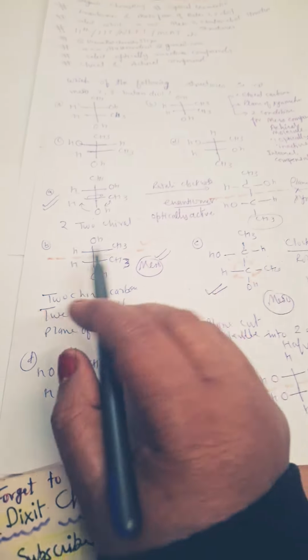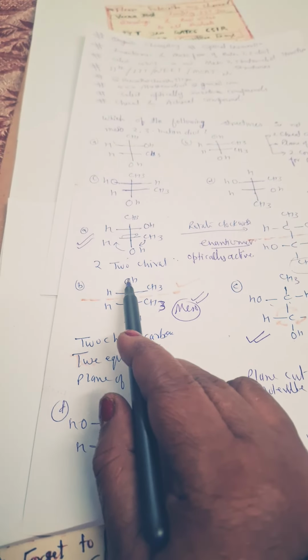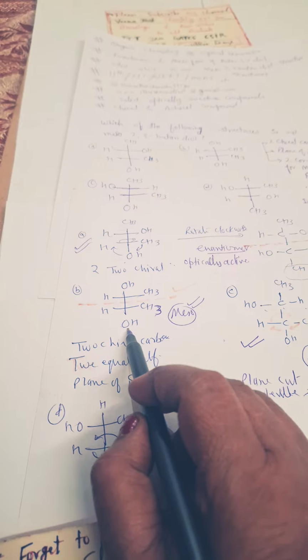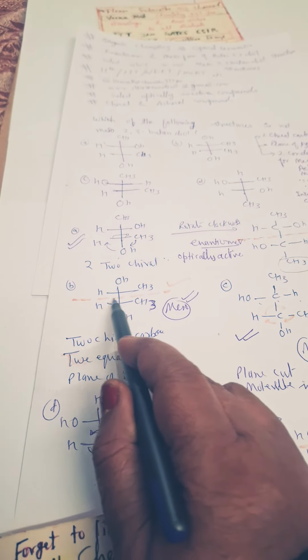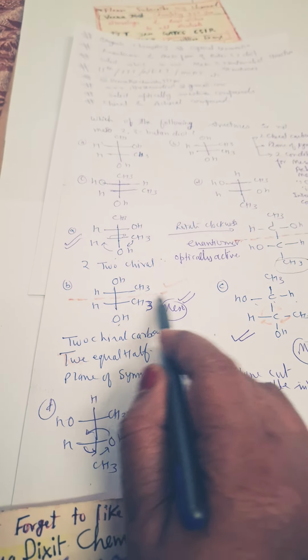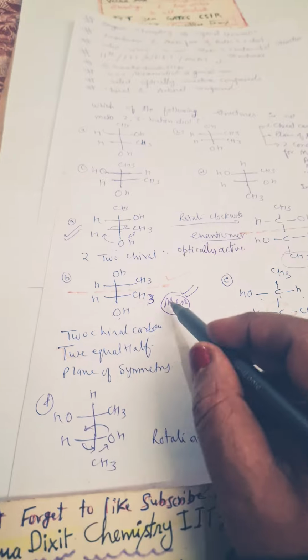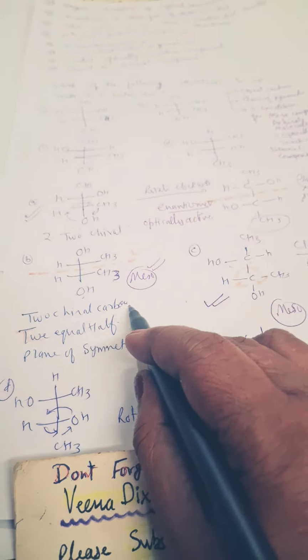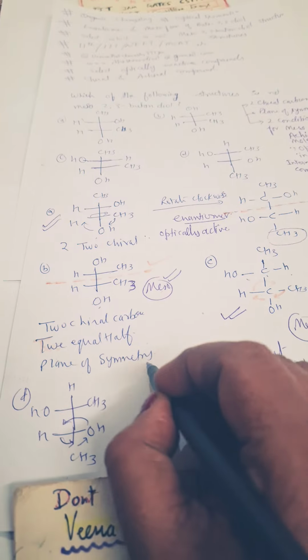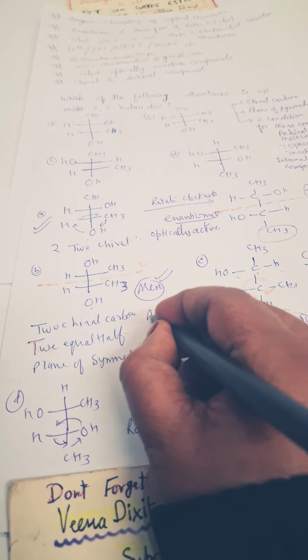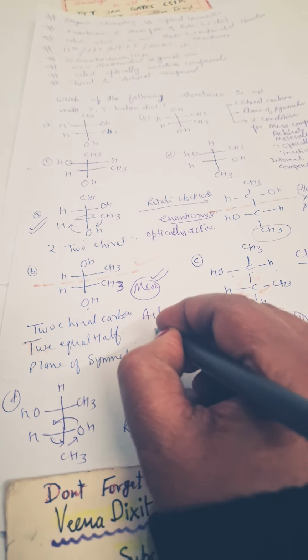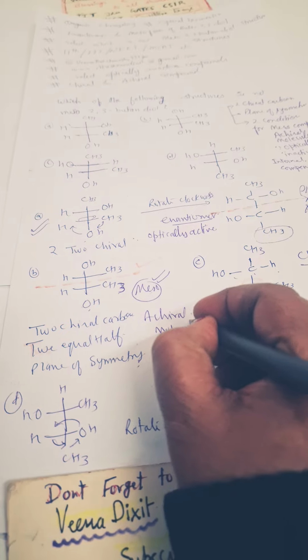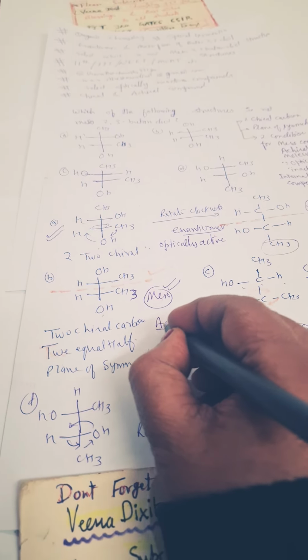Now in case of B, here OH is on the top and OH on the bottom. When we pass the plane of symmetry line, we see that they are equal halves. So it is a meso compound, optically inactive. Two chiral carbons, two equal halves on the plane of symmetry, and the molecule will be achiral. The reason is that they cancel each other's rotation.